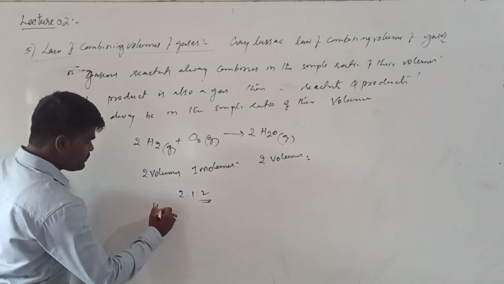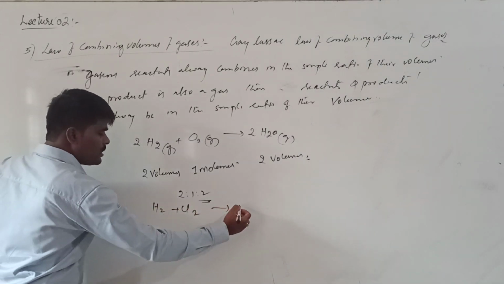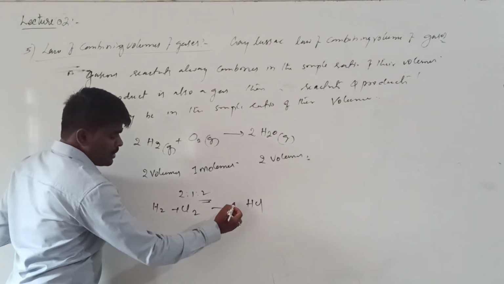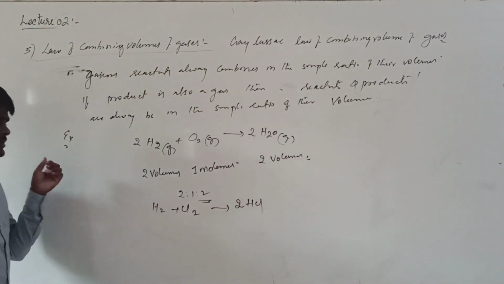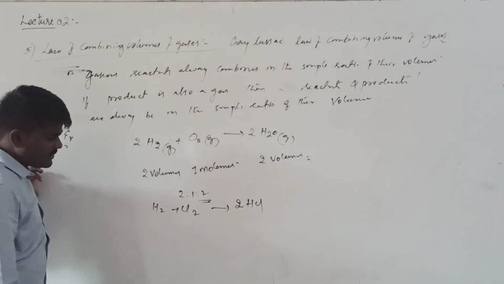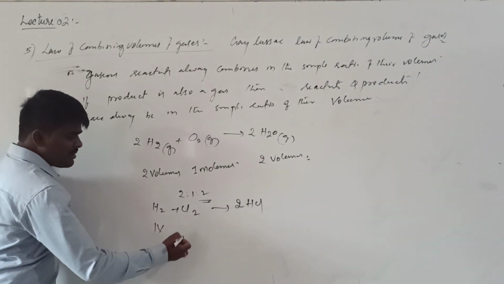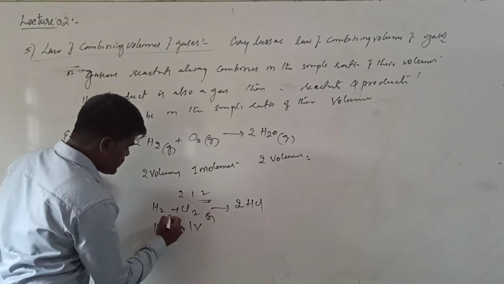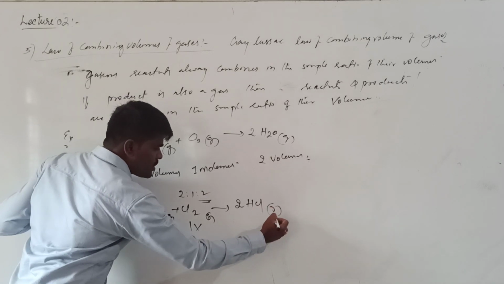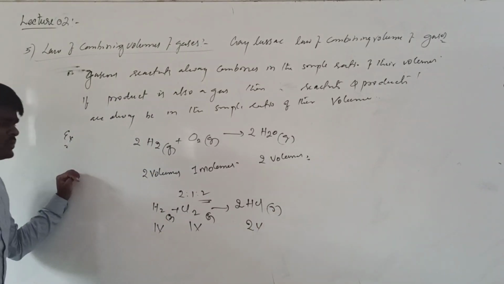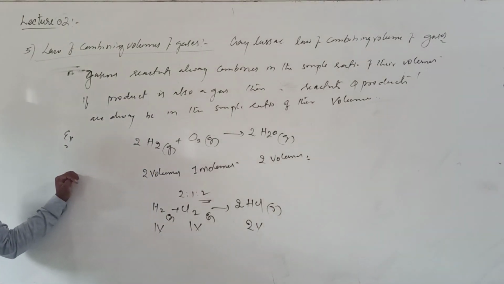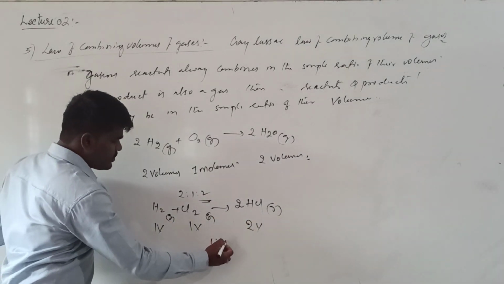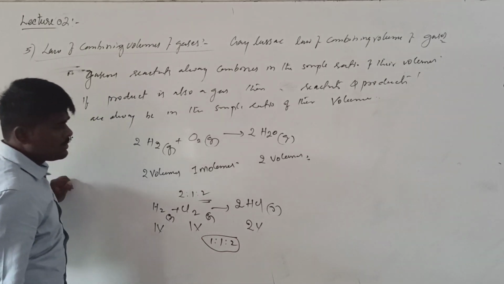Suppose you are talking about H2 plus Cl2 giving HCl. According to the stoichiometry, you balance it. Now, what is the ratio here? 1 volume of hydrogen gas combines with 1 volume of chlorine gas to produce 2 volumes of HCl, and all 3 are gases. So what is the ratio of the volumes in which these reactants react and the products are produced? It is simply a 1:1:2 ratio.